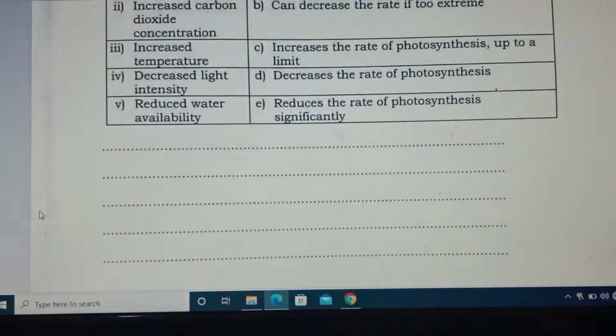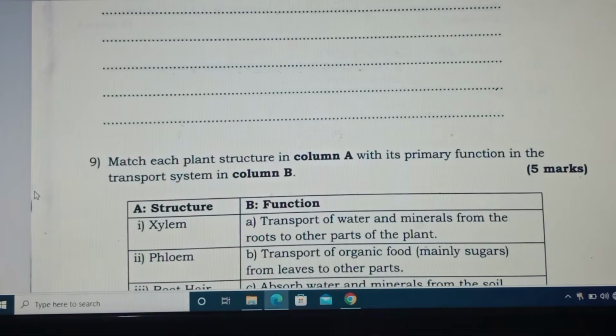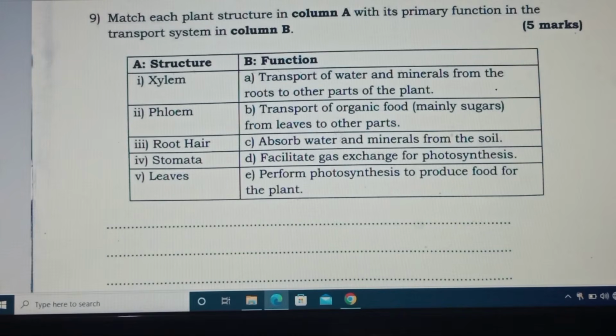with question number 9. Match each structure in column A with its transport system in column B. For here we have xylem, phloem, root hair, stomata, and leaf. Xylem, let me start with I. Transports water and mineral salts from the root to other parts of the plant. Yes, means for here I is corresponding with A. Phloem, transporting organic food like sugar from the leaf to other parts. Yes, means double I corresponding with B.